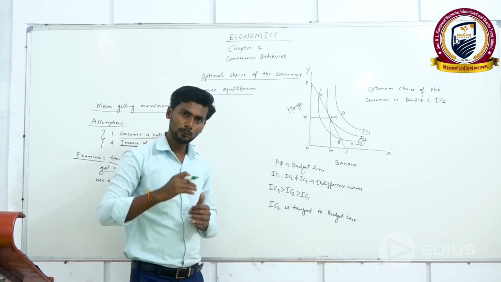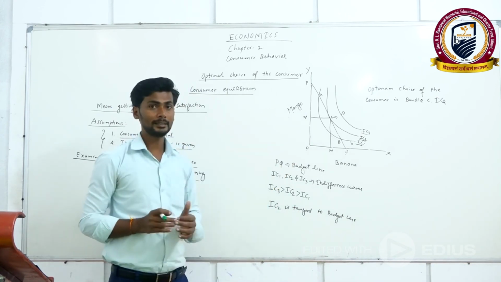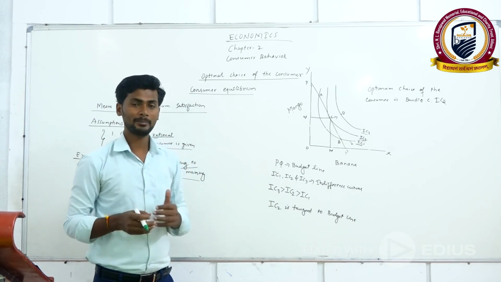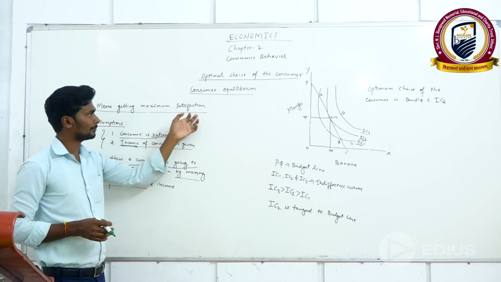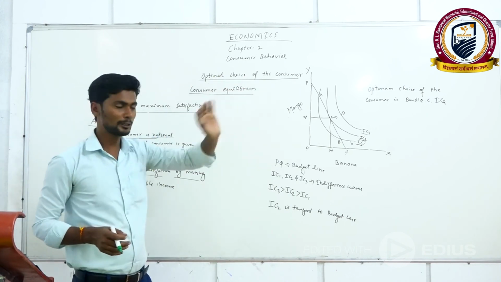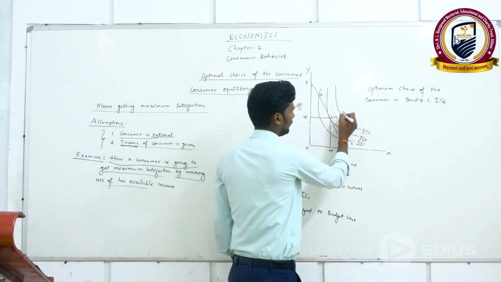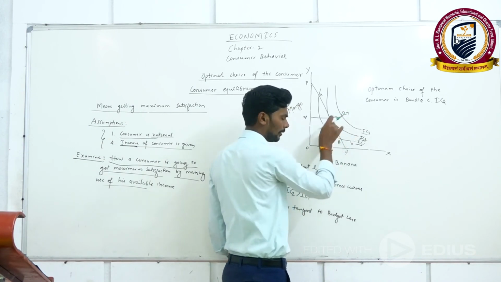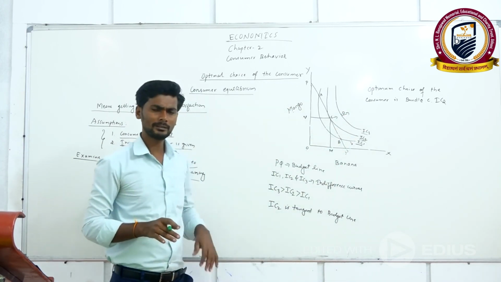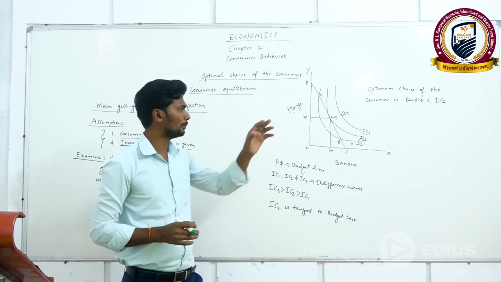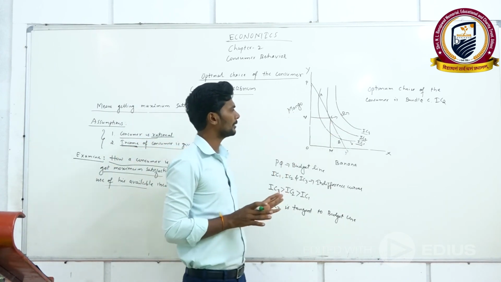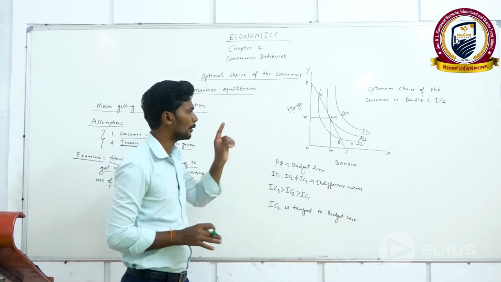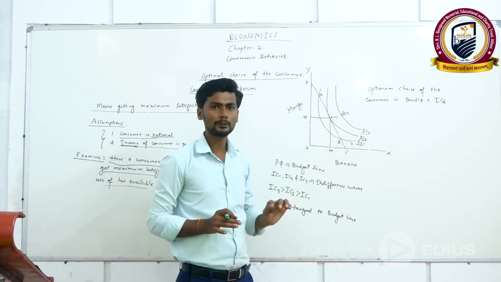If he gets more of both goods, he gets more satisfaction, and maximum satisfaction is the optimal choice of the consumer. The points on IC3 are not affordable because his income is not enough. So the optimal choice of the consumer is point C, which lies on the IC2 curve.